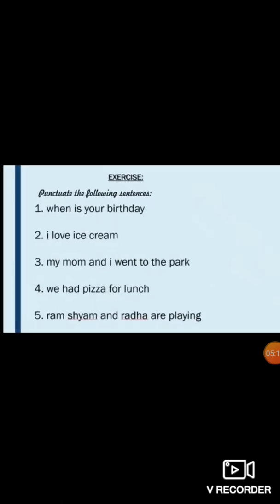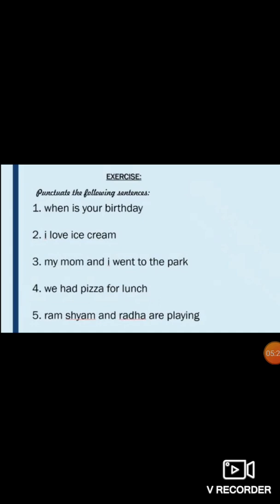Here we have an exercise. Let's practice it. When is your birthday? So in the first sentence, what you have to do? You have to put capital W. And here you can see a question is being asked, so you will put a question mark. I love ice cream. Here I will be capital, and at the end of the sentence you will put a question mark.